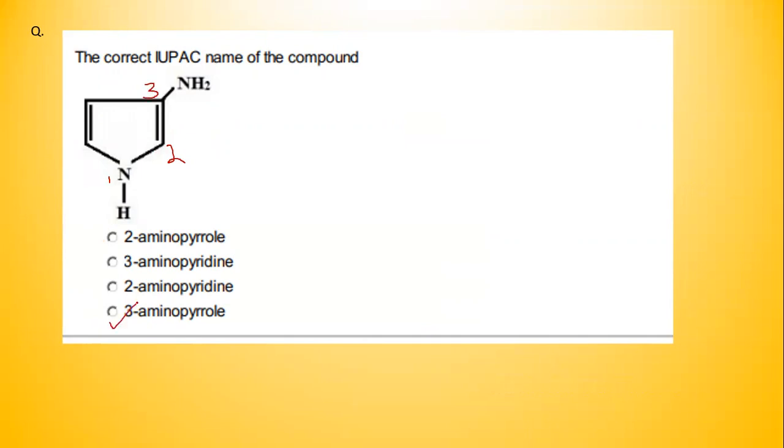It cannot be pyridine because pyridine is a 6-membered ring with nitrogen in it. So this is pyrrole, and since the substitution takes place at the third position, we will write it as 3-amino pyrrole.